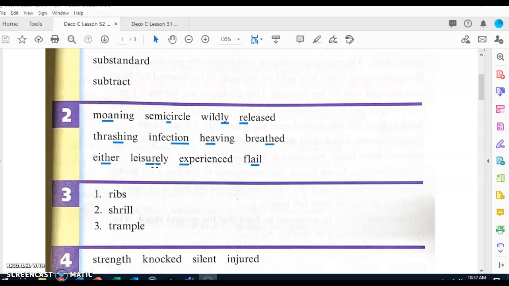Next word. What's the underlined part? What word? Leisurely. Next word. What's the underlined part? X. What word? Experienced. Next word. What's the underlined part? A. What word? Flail.